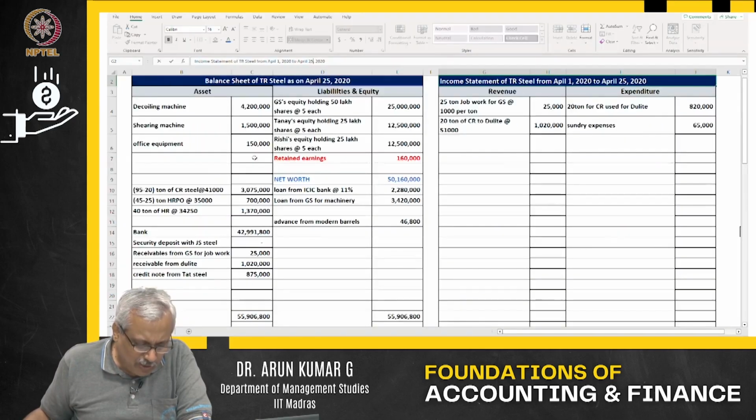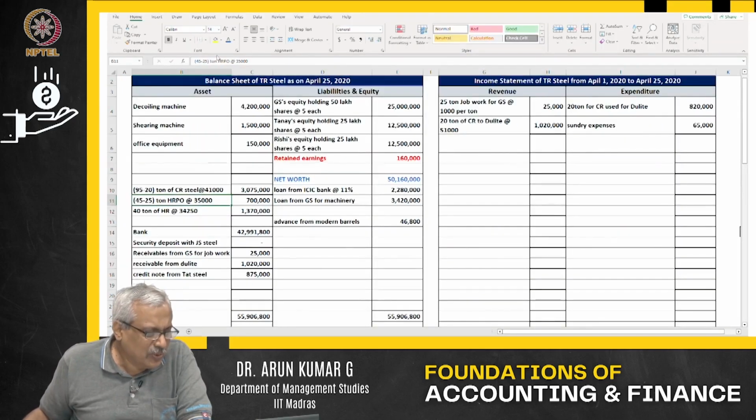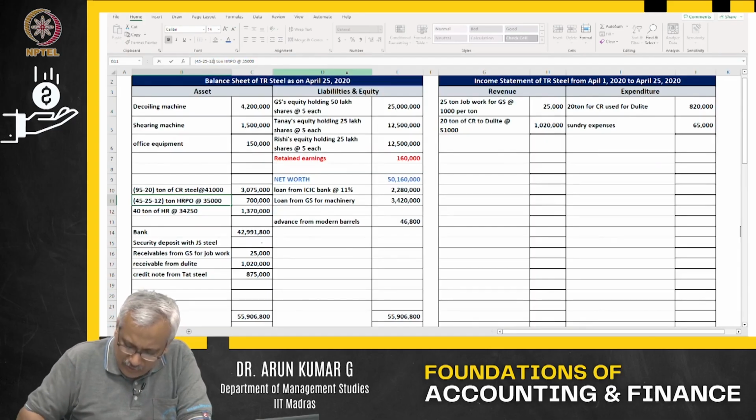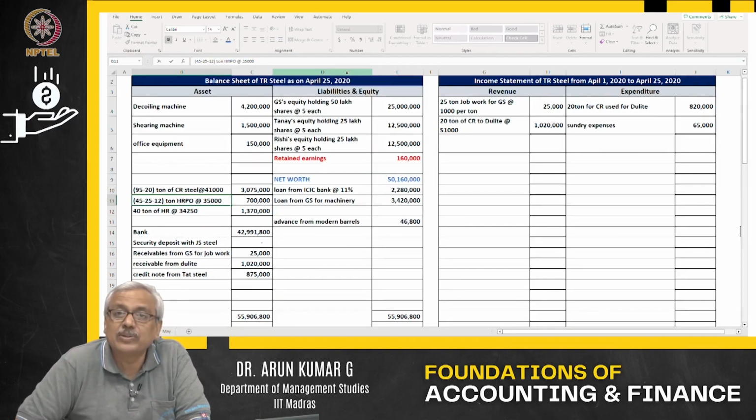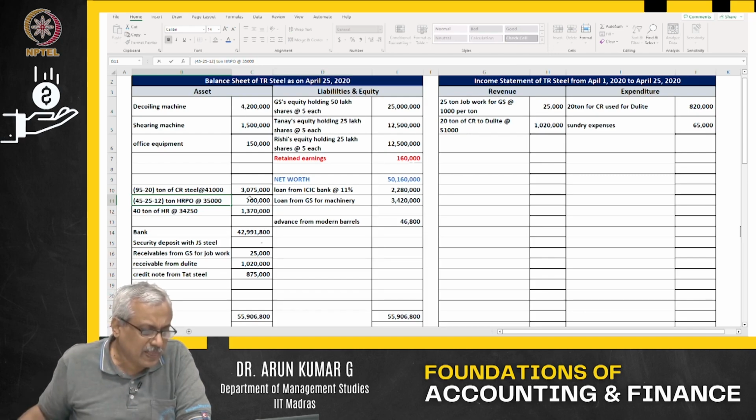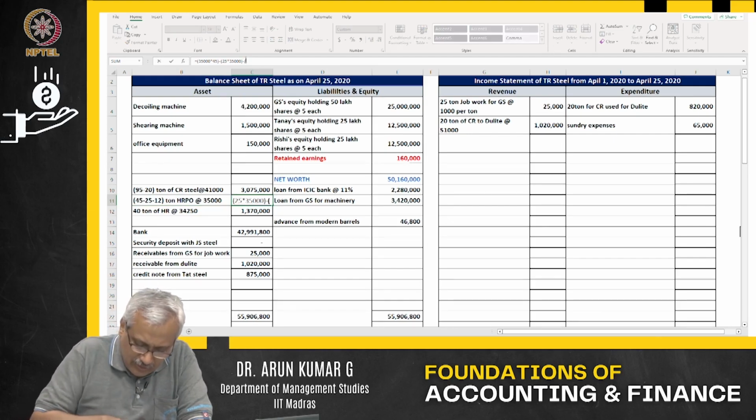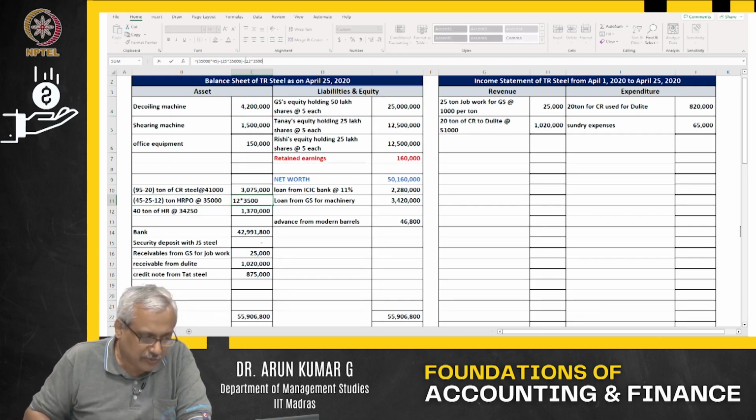First and foremost, you have utilized 12 tons of HRPO out there. So what is the balance left? 20 minus 12, 8 tons is left out there. So when you have utilized 12 tons out there, 12 into 35,000 per ton.